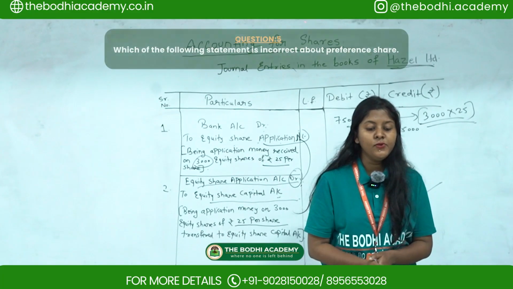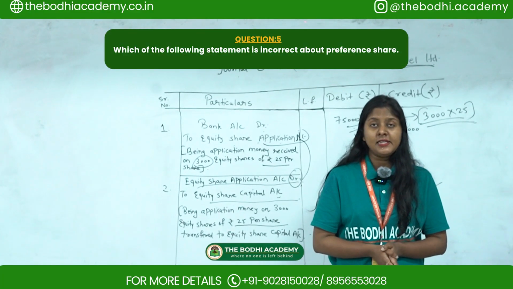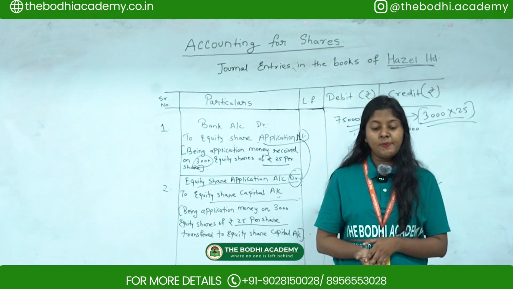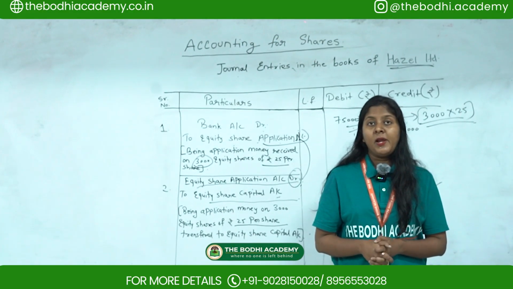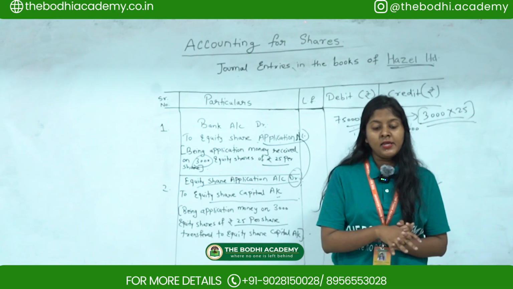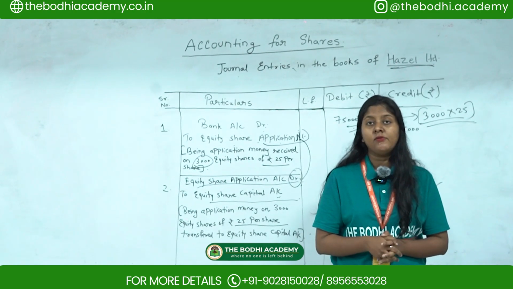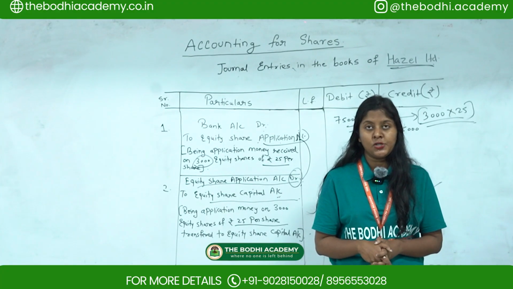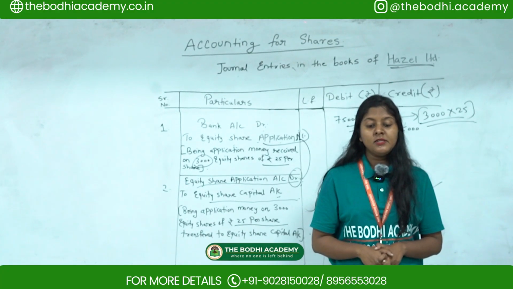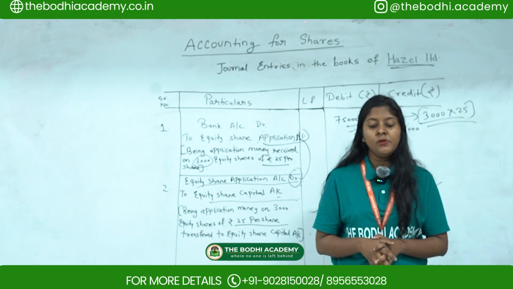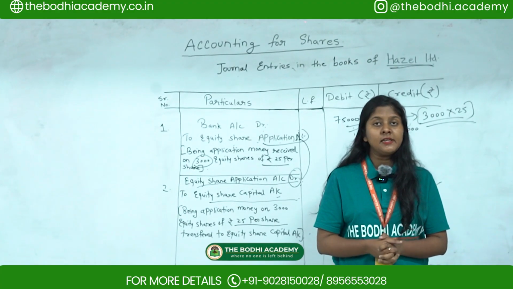Last MCQ: which of the following statements is incorrect about preference shares? With regard to preference shares, they can be easily converted, they may be redeemable, and they have voting rights in special situations. Here, the incorrect option is that they have the right to flexible dividend. This is the incorrect option.